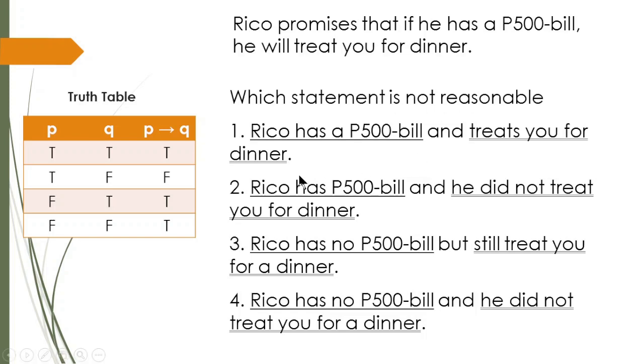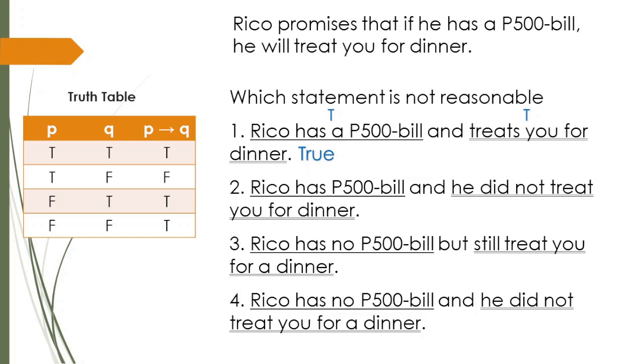Is it number 1? Rico has a 500 peso bill and treats you for dinner. If we are going to examine, the hypothesis is true. The conclusion is also true. According to the truth table, the statement is true. Okay? That means, dito, hindi napako ang kanyang pangako ni Rico.